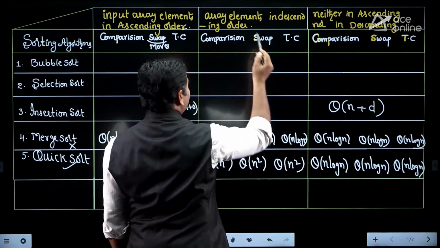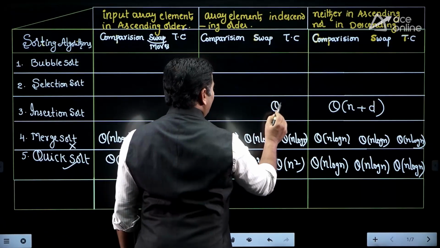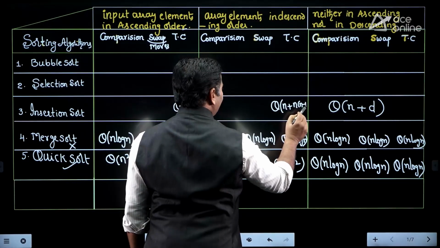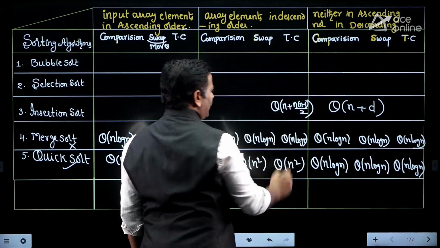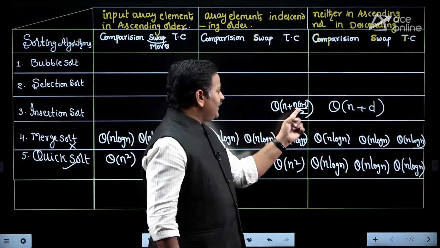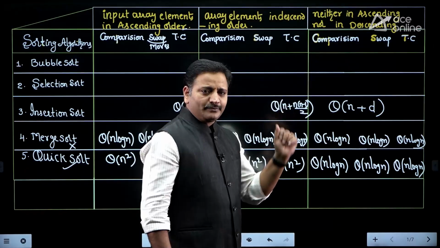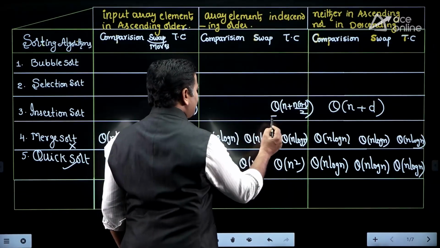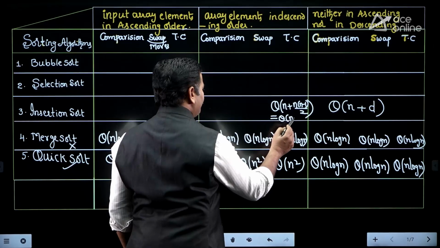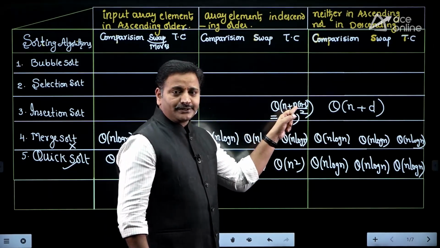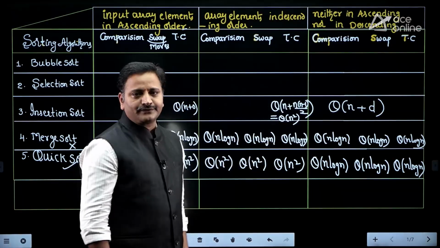Similarly, if array elements are in descending order, this time the number of inversions is bounded by n into n minus 1 by 2. If array elements are in descending order, we have number of inversions n into n minus 1 by 2. Here n square is the dominating value, that is the reason the time complexity is theta of n square. Because n square is dominating or not? Yes, that's why it is taking theta of n square.